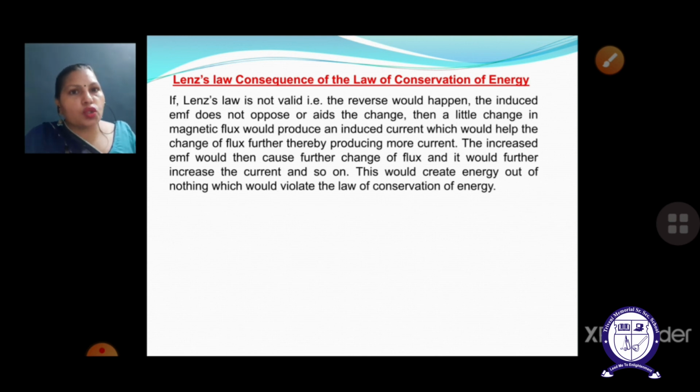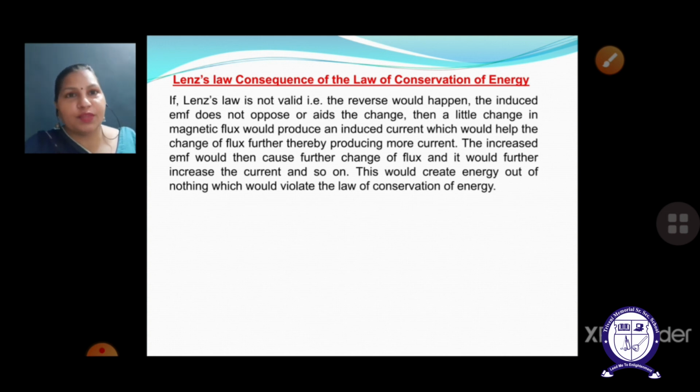That means flux goes on increasing and increasing. There is no phenomenon which is going to decrease it, and it would further increase the current and so on. That means the induced current magnitude goes on increasing and nothing is going to repel it, and this would create energy out of nothing.